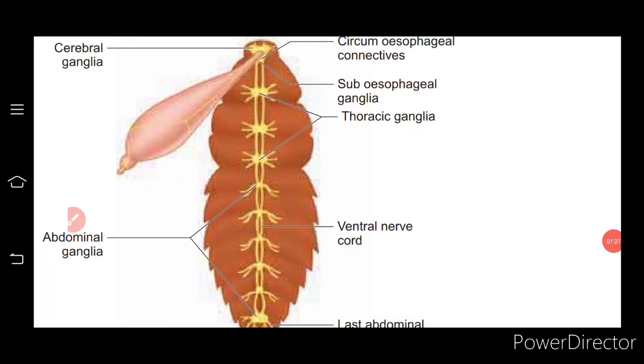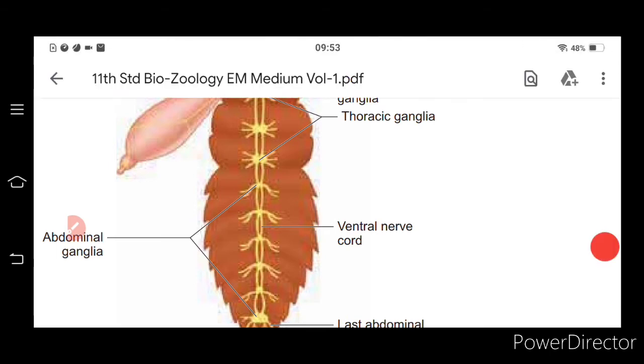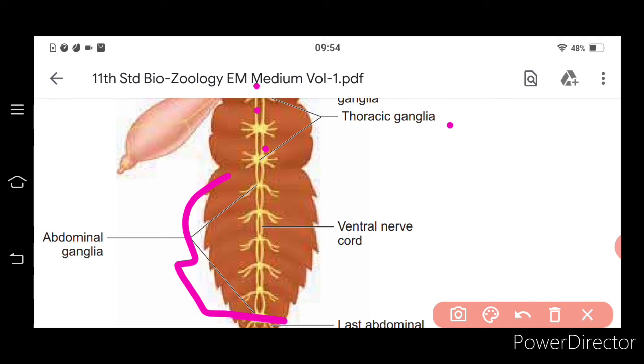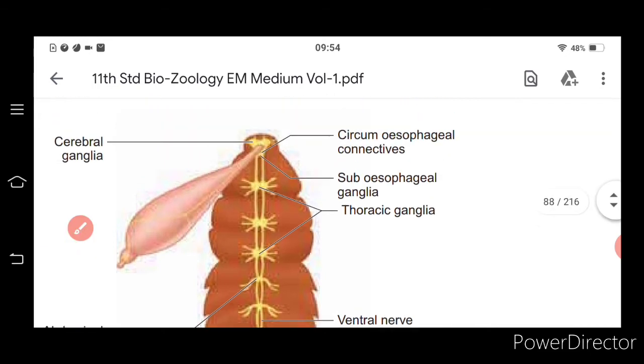Please see in this diagram, the cerebral ganglia is present in the head region. Then we have the thoracic ganglia, 3 in number, and the 6 abdominal ganglia present in the abdominal region. As we were discussing, they have the sensory organs connected with the ganglia, and they have the circumesophageal connective also. So the subesophageal ganglia and supraesophageal ganglia are connected by means of the circumesophageal connective.